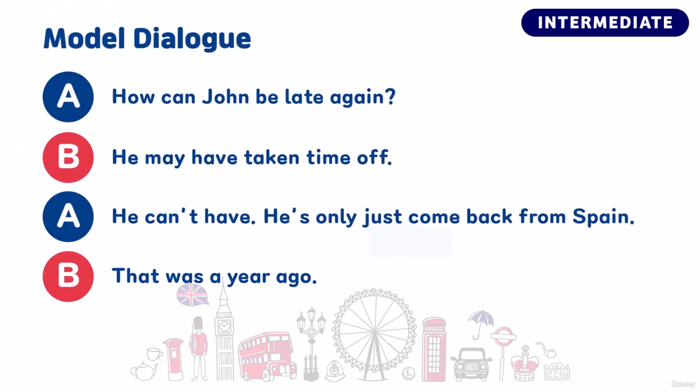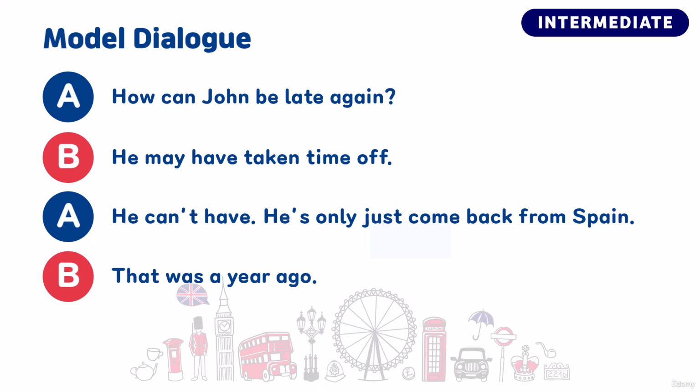Let's listen to the whole dialogue again. How can John be late again? He may have taken time off. He can't have. He's only just come back from Spain. That was a year ago.